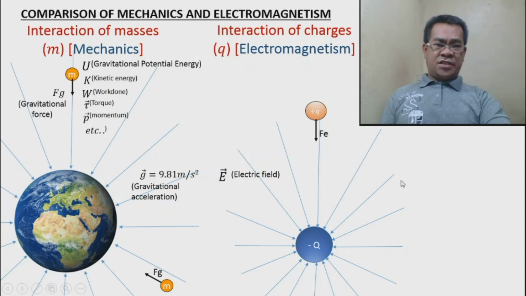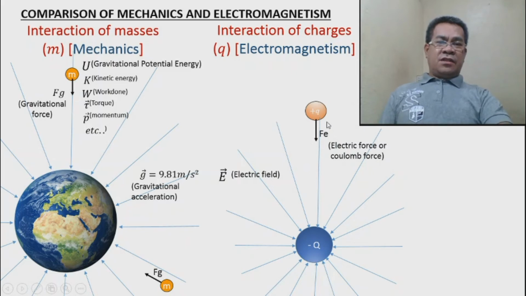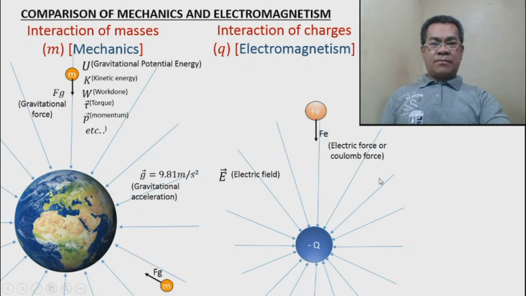So any charges will be attracted or repelled depending on the sign. Take note of the law of signs. Positive and negative, different charges attract each other. So the reason why it is being attracted is because of the electric force, or we call that the Coulomb force. In mechanics, we call this the gravitational force.